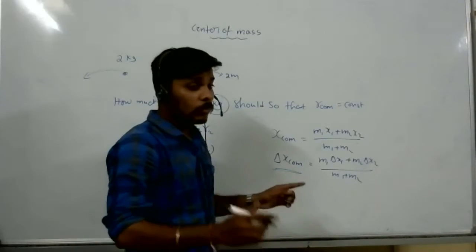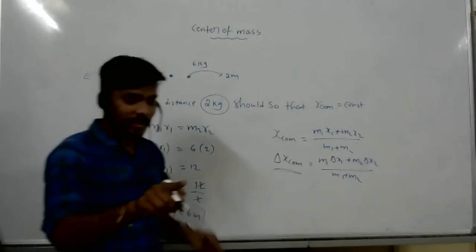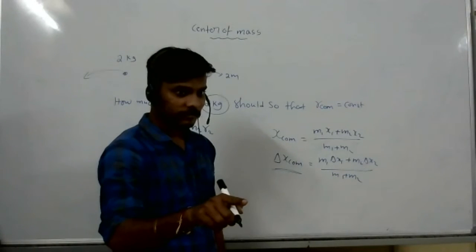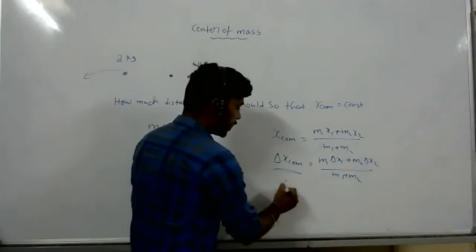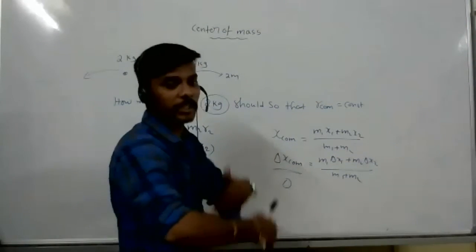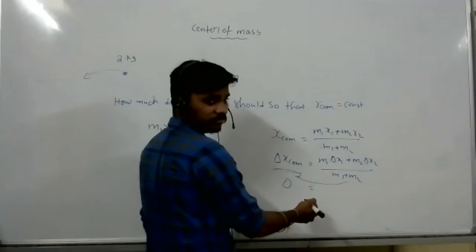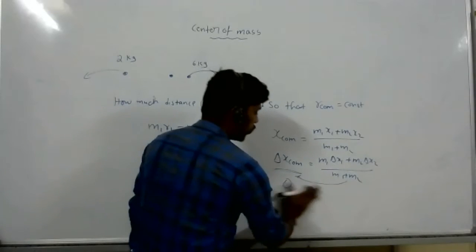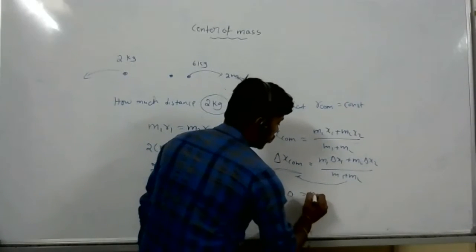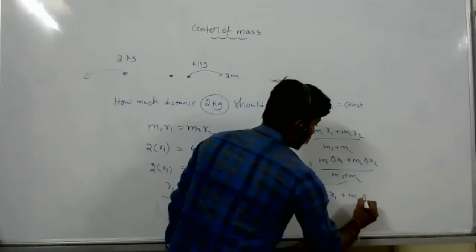Now what I'm saying is that the center of mass should not change, so I will make it 0. There is no change in the center of mass, so this will become 0. You will remain with 0 equals M1 delta X1 plus M2 delta X2.